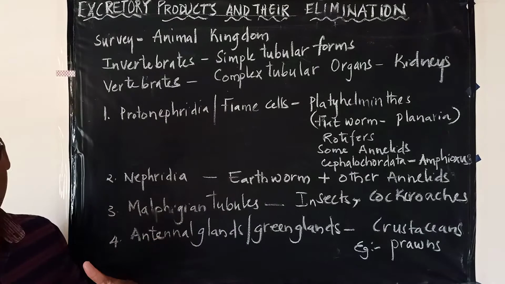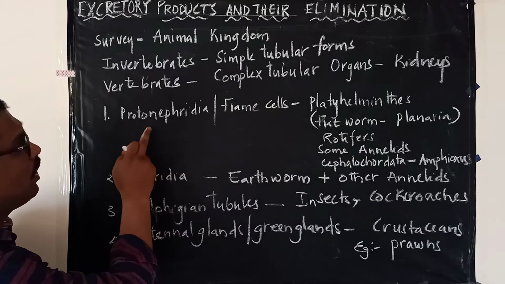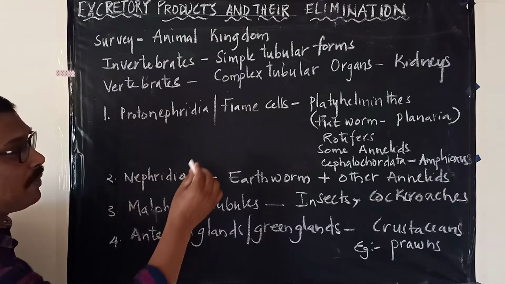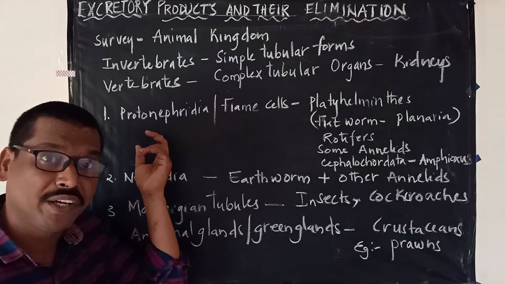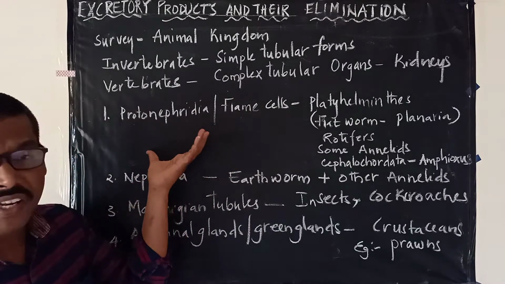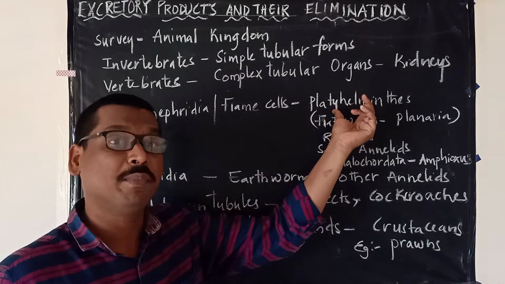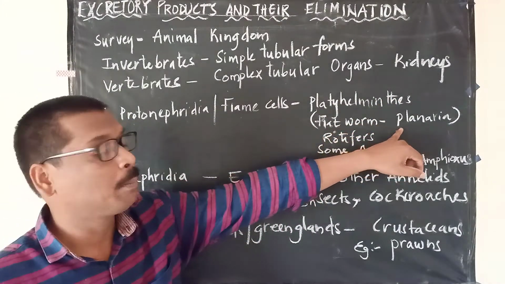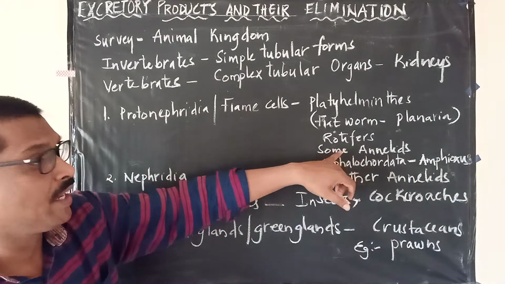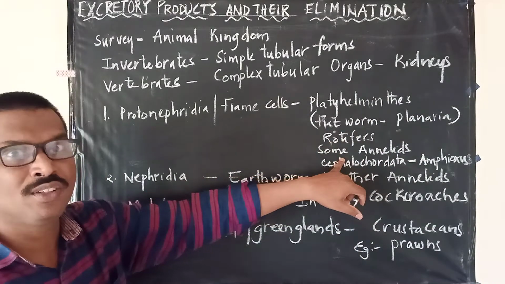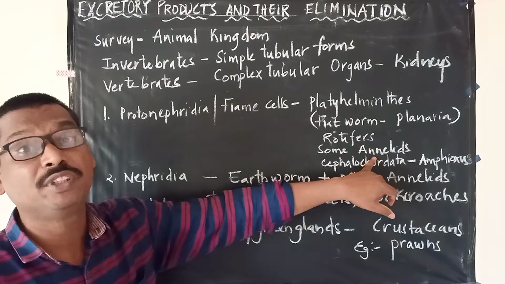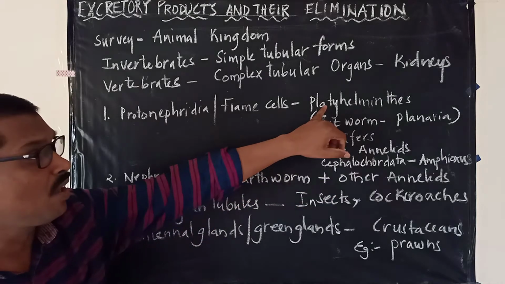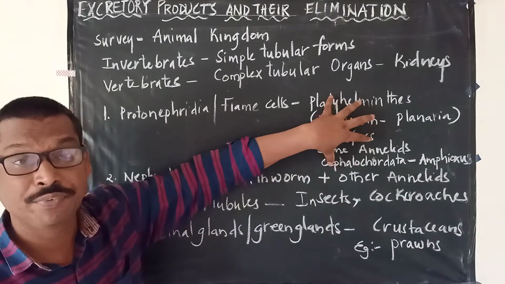Now if you look at the excretory structures, these are known as what? Protonephridia, or otherwise called flame cells. These are very commonly seen in the platyhelminthes. The best example, the flatworm or planaria, is highlighted here, and also rotifers and some annelids. Please remember, some annelids also show the presence of protonephridia, or flame cells. So not only the platyhelminthes, you should not get confused in this area.